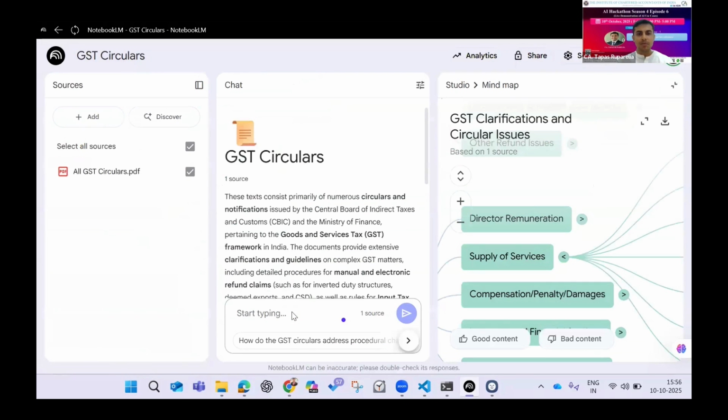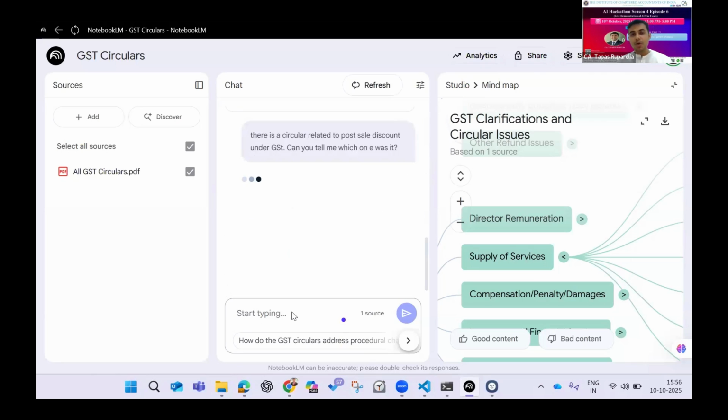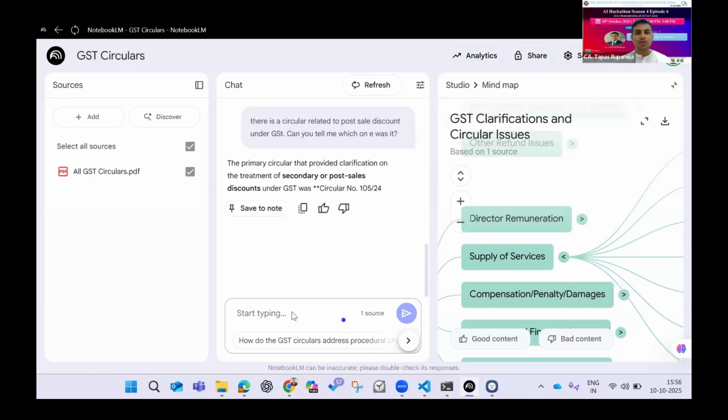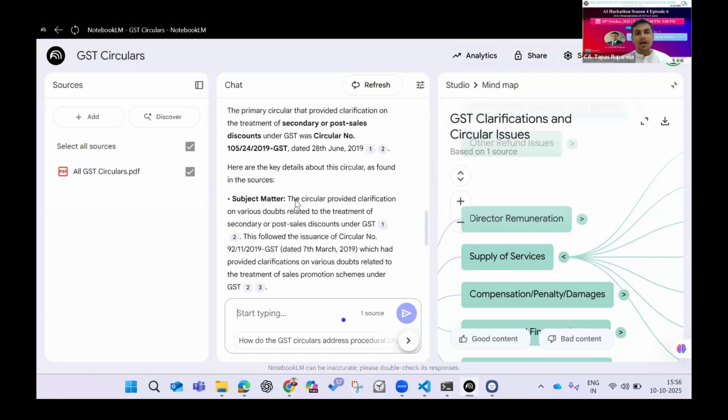If I come to the chat window and I say that there is a circular related to post sale discount under GST, can you tell me which one was it? Rather than going to a WhatsApp group and finding those solutions, I can very easily come here.